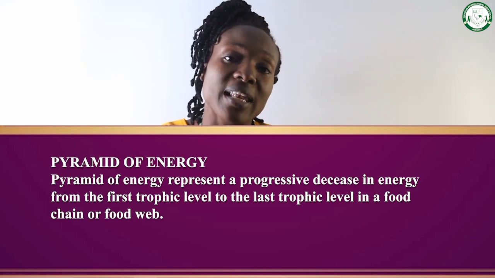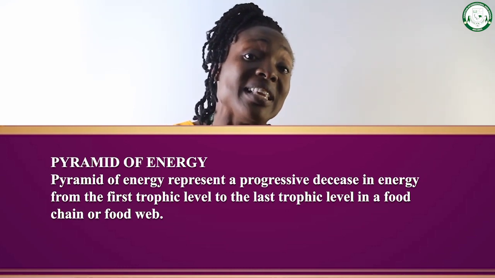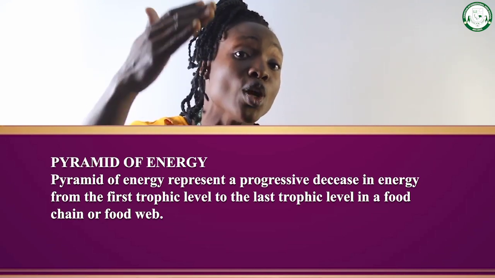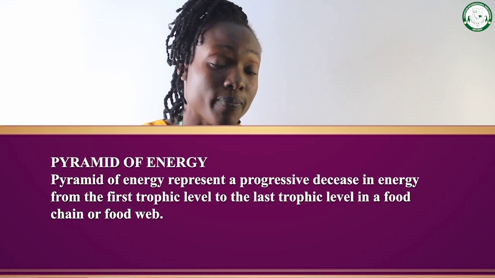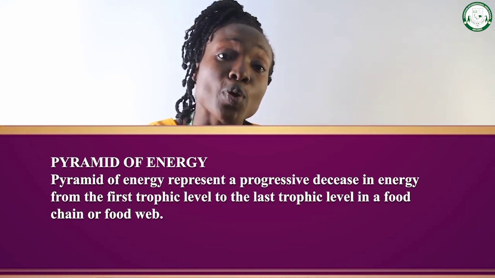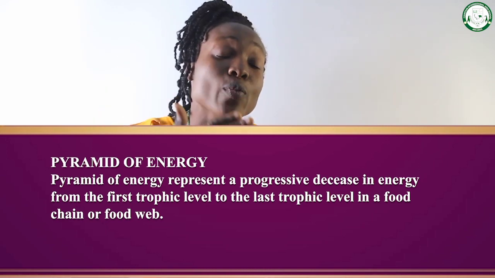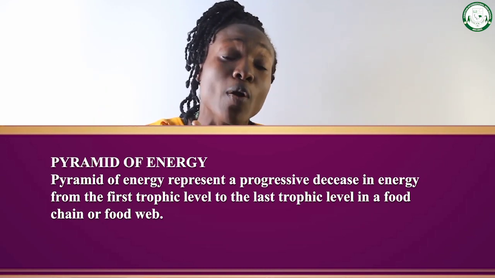Now for the consumer, definitely there will be a decrease, because the energy cannot be transferred 100% from the producer to the consumers. And when it is transferred from the primary consumer to the secondary consumer, it cannot be 100%. It shows that there is going to be a reduction in the energy. So the representation of the decrease in energy from the producer to consumer is the pyramid of energy.